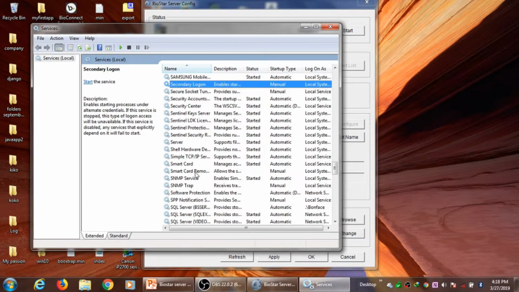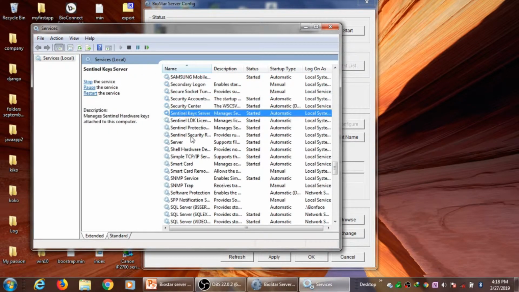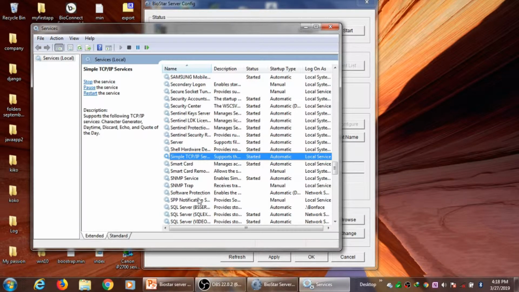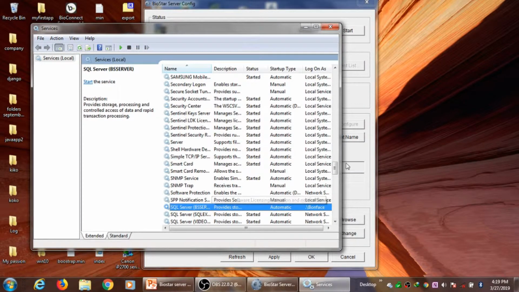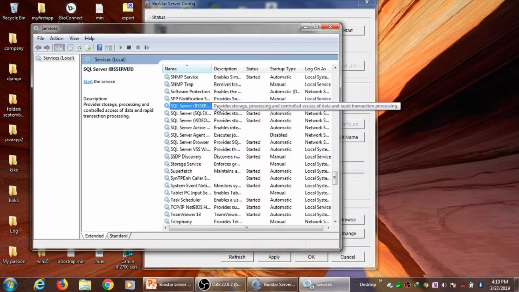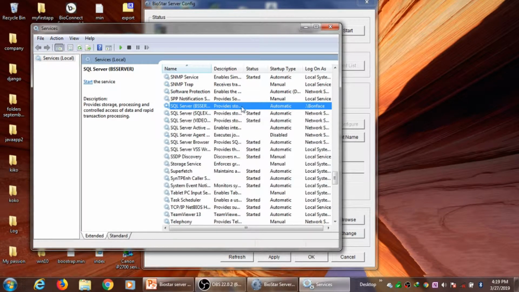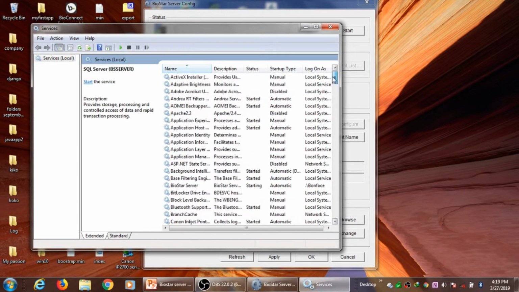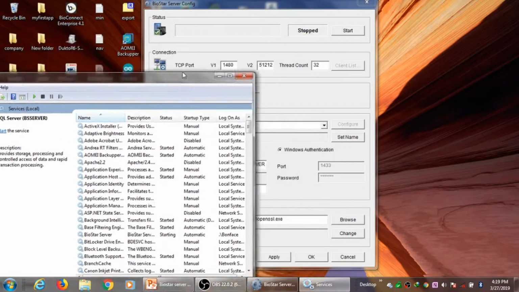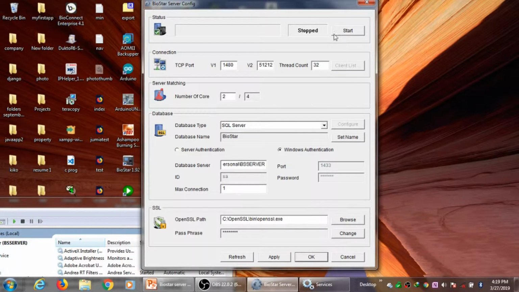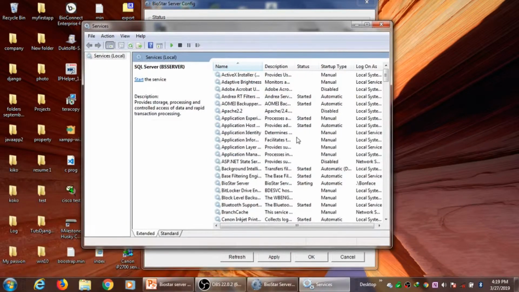Let's just check on my SQL Server database instance. Here it is. Let's try to start it. Oh, sorry, now this is where the problem is. I cannot start that instance. So basically, if you're not able to start that instance which is carrying your database, then it means your Biostar server will not work. It will actually keep on telling us that it's starting, but it won't.